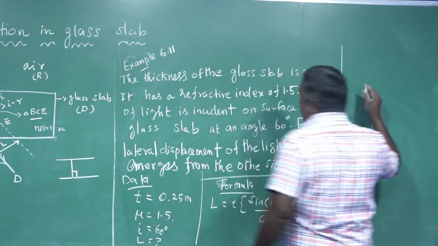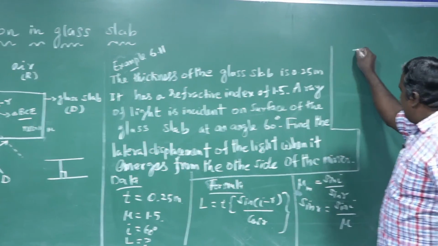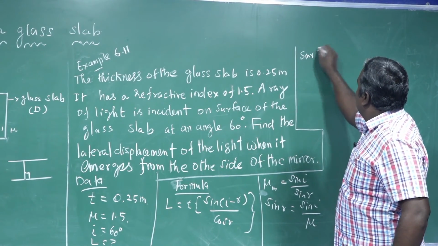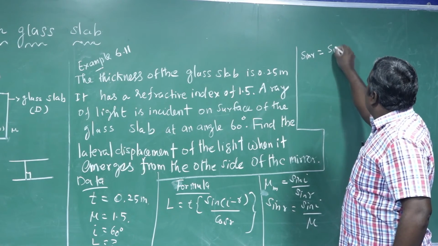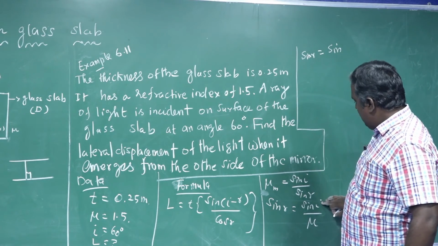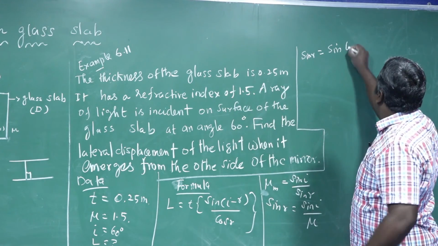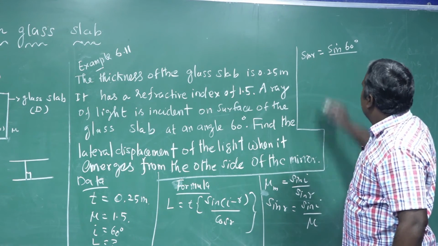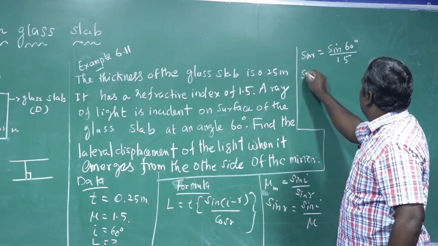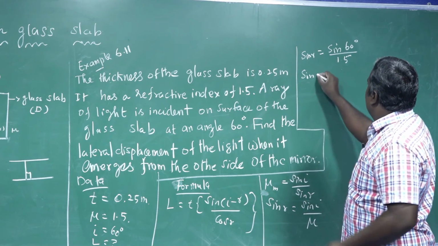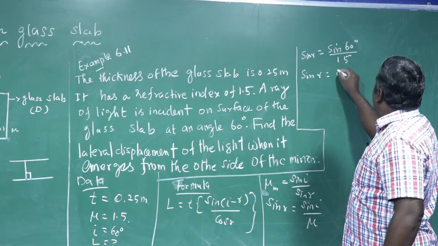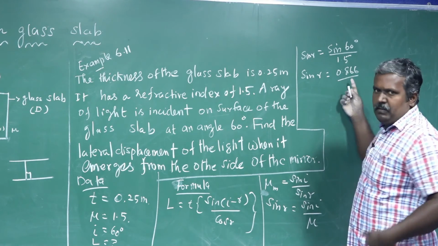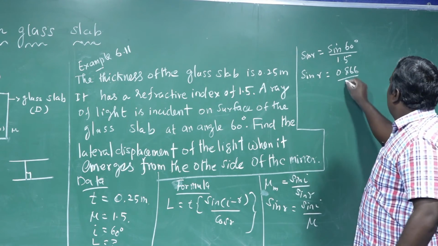Sin i value is 60 degrees, and the mu value is 1.5. So sin r is equal to sin 60, which is 0.866, divided by 1.5.